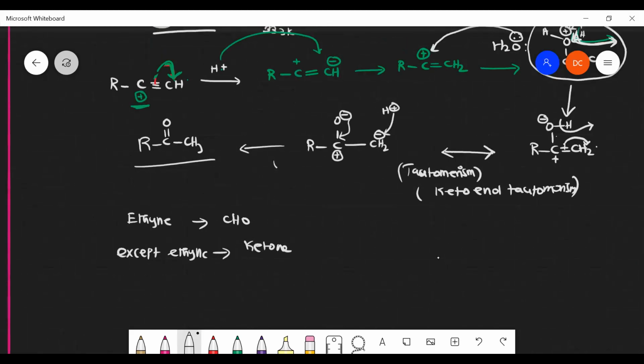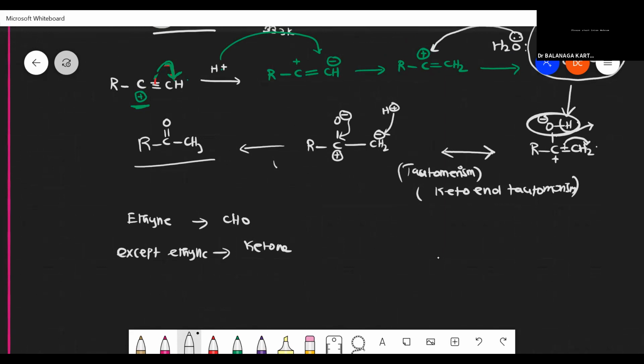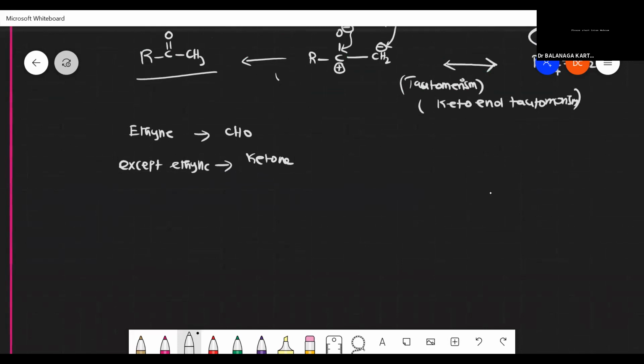Understood. So what is tautomerism? Tautomerism in the sense one form will be an enol, like this. If it exists in another form, in the form of ketone, that becomes more stable. That's what it tries to do, become more stable from the enol form to the keto form. Tautomerism is nothing but to make it a stable product. Okay.